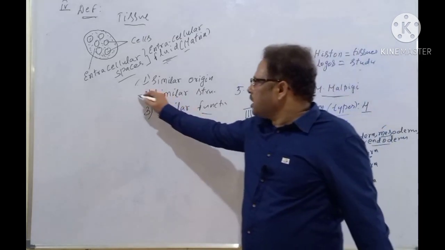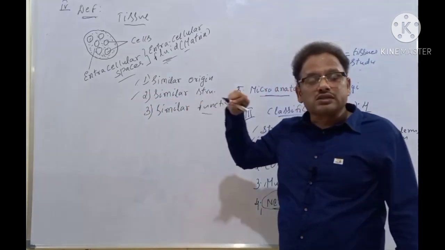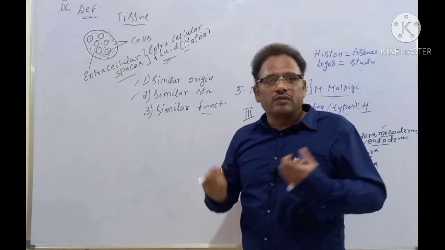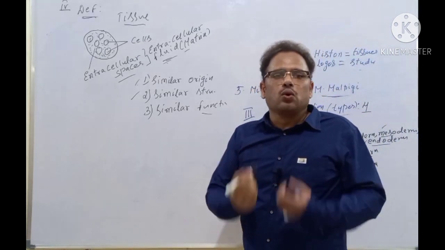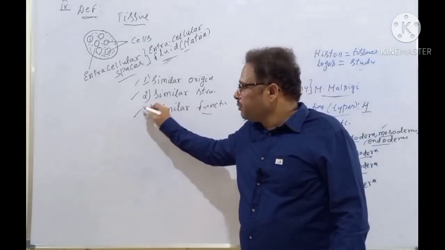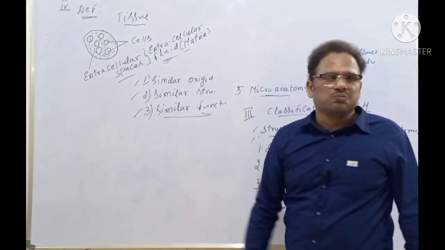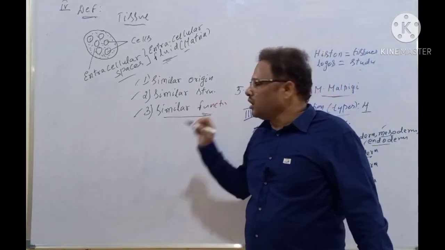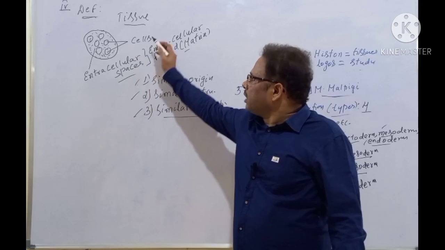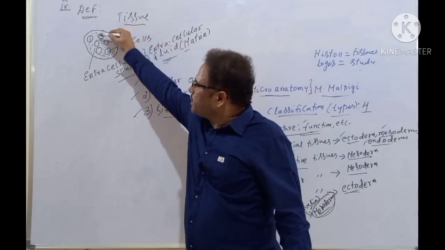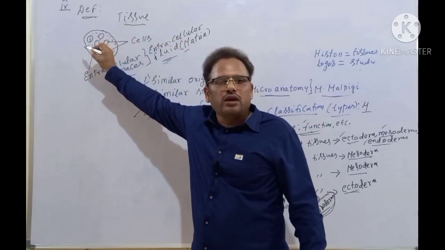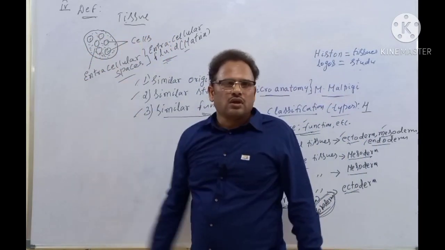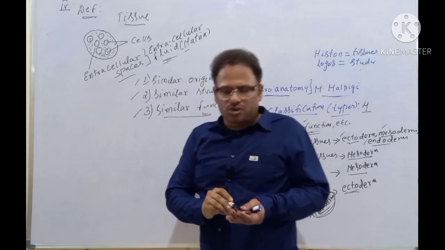And next, they may not have the similar structure also. The cells may be varying in structure. And they may not have the similar function also; there may be variation in the function. But a tissue is always a group of cells with the extracellular matrix. Okay, this is the definition of tissues. So this is the tissue introduction.